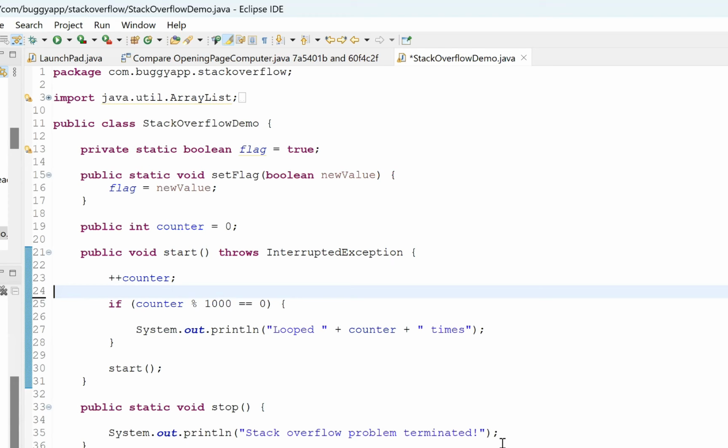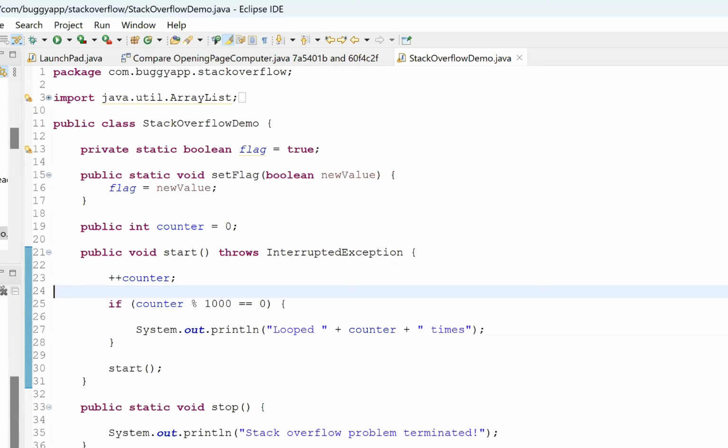So think about what's going to happen to your stack frame, your thread stack. It's going to end up with a start method in the first stack frame. The second stack frame is also going to have a start method. Third is also going to have a start method. So the start method is always going to be there in your thread stack. And when it goes beyond that Xss limit, this thread is going to result in a Stack Overflow error.